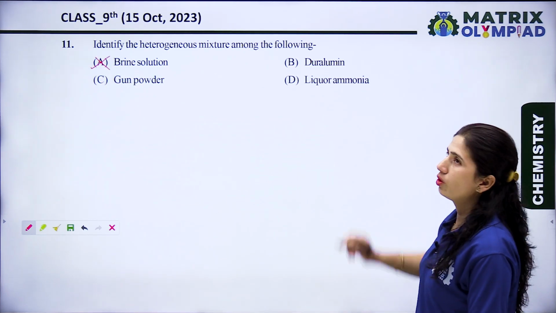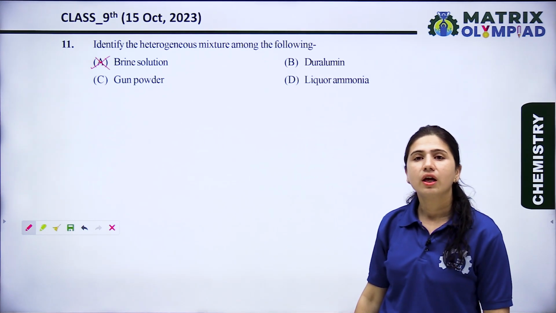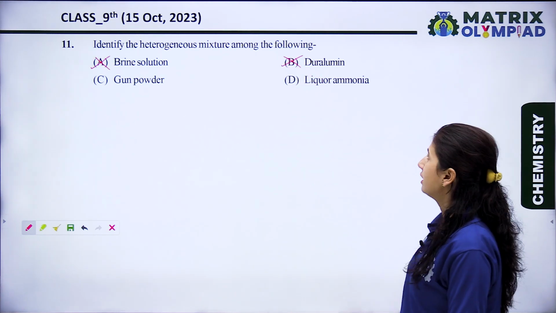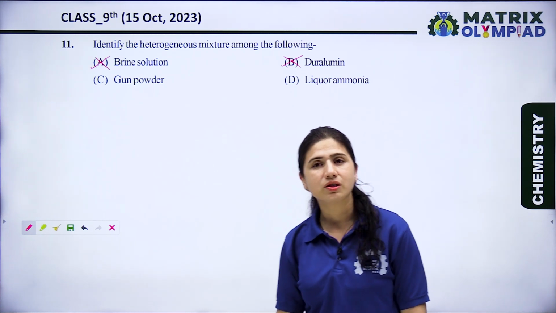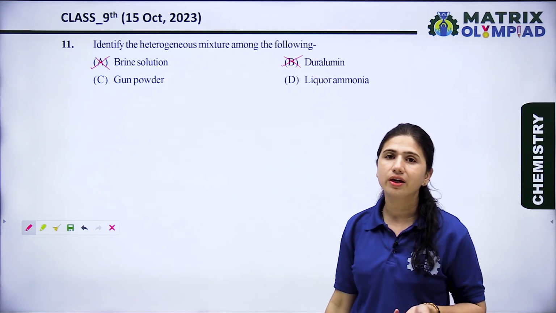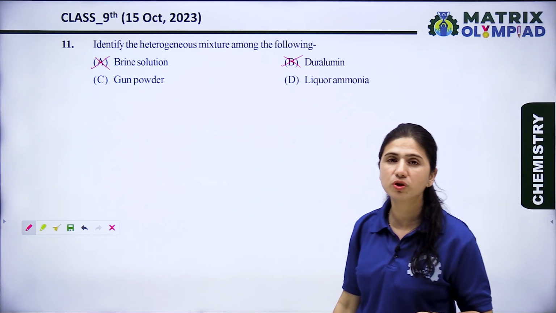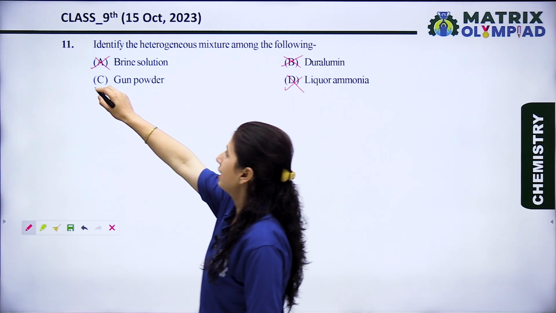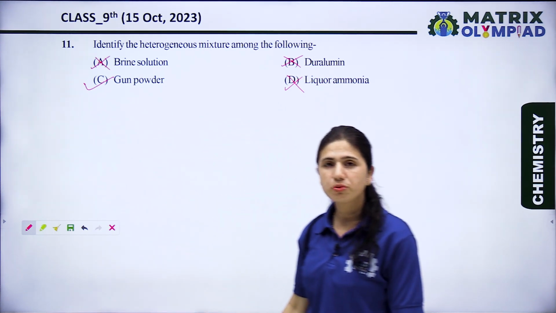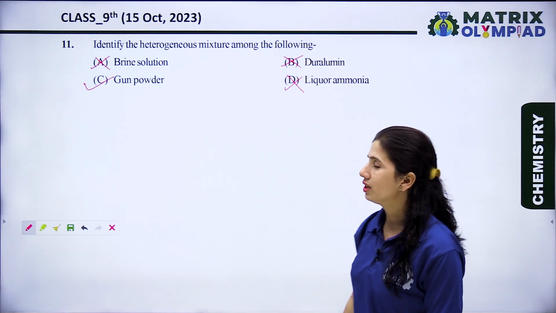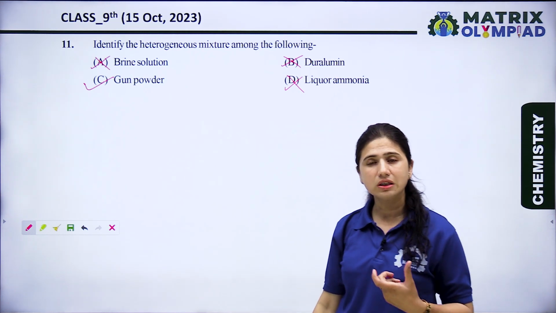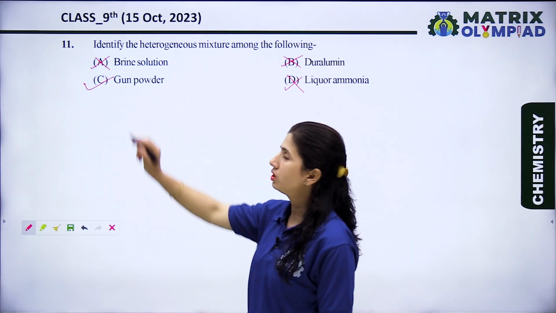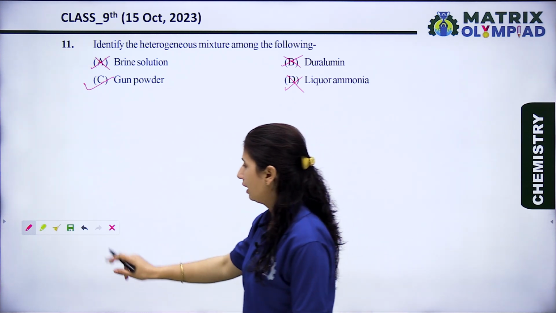Second is duralumin. Duralumin is an alloy of aluminium and copper, so it is also a wrong option. Option D is liquor ammonia. Liquor ammonia means when we dissolve ammonia in water, then it's known as liquor ammonia. So it is also a homogeneous mixture of ammonia and water, so it is also a wrong option. Now let's see option C. Option C is gun water. Gun water is a mixture of charcoal, sulfur and potassium nitrate and it is a heterogeneous mixture. So option C is the right option for question 11.